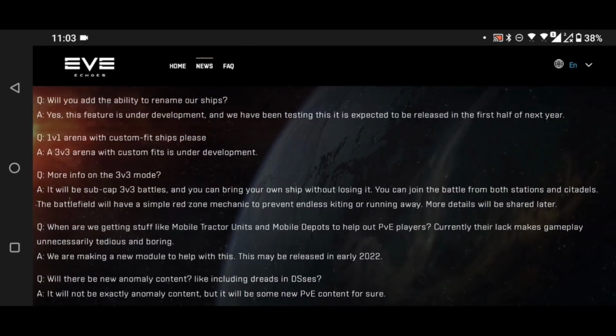Will you add the ability to rename our ships? Yes, this feature is under development, huzzah, and we've been testing it. This is expected to be released in the first half of next year. If it comes in January, happy birthday to me. Excellent. I really want this. This is one of the things I've been crying out for since launch. It's why I have a character called Silent Rose, just because my Hurricane has always historically been the Silent Rose. So I would love to be able to rename that character back to Captain Benzie, and then just have the ship called the Silent Rose.